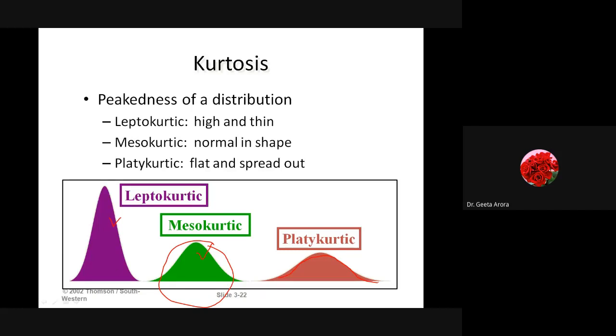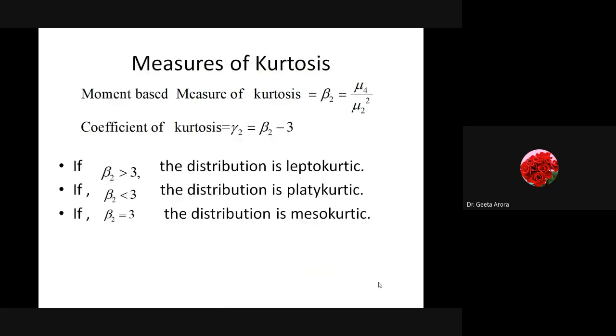And if we talk about which type of kurtosis is there in the normal curve, obviously normal should be a bell shape, meaning mesokurtic. And how are we going to calculate? Again, we have to find the kurtosis measures and coefficients given by gamma 2 and beta 2, and then we have to compare beta 2. If beta 2 is greater than 3, then it is leptokurtic. If it is less than 3, the flat one, then we have platykurtic, and if it is 3, then we have mesokurtic.